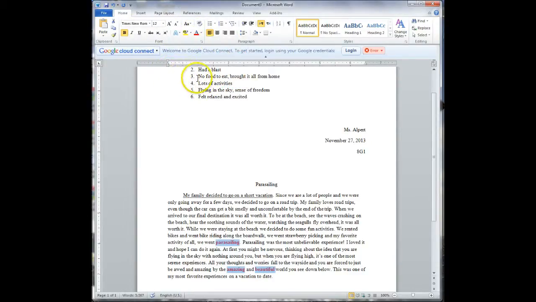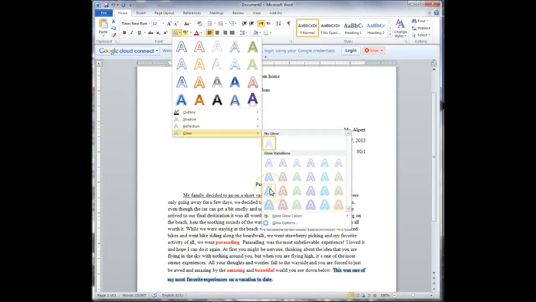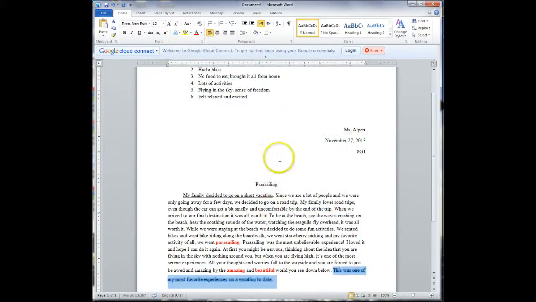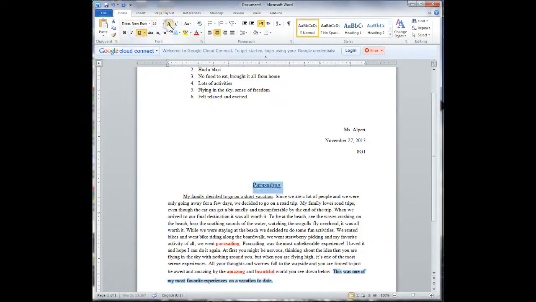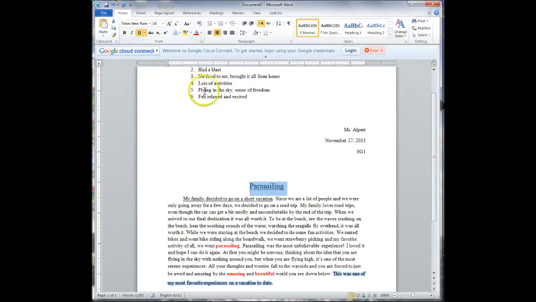Then I'm going to select one color and give it a glow effect. So I'm going to select this one, for example, go back up here to my font, to the last one, glow, and you could pick any of the glows. That is up to you. Next, we are going to go back to our plural title here. We're going to underline it, and we're going to increase the size to 16, actually 18.